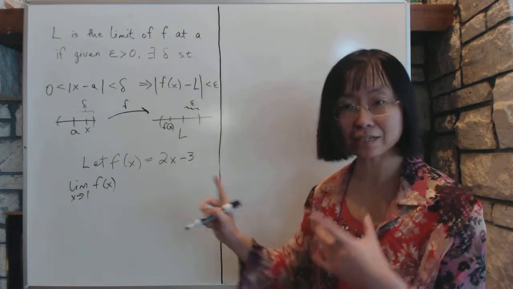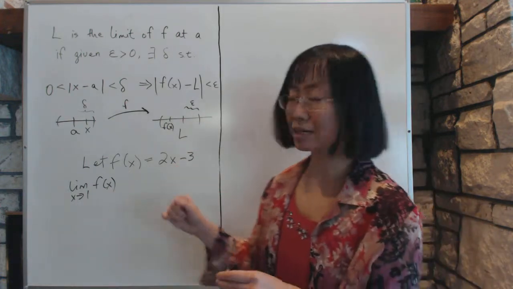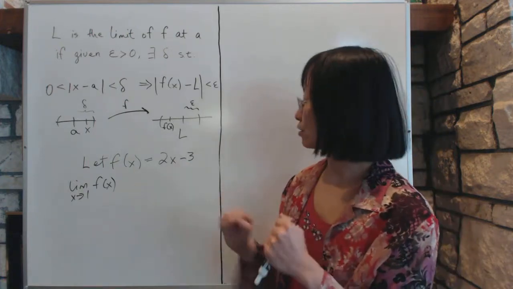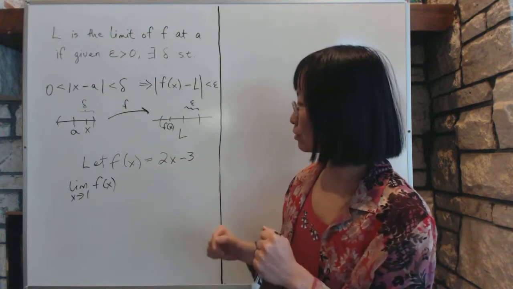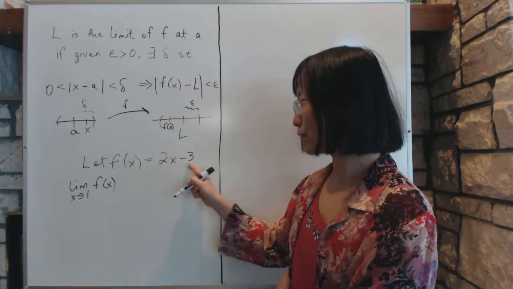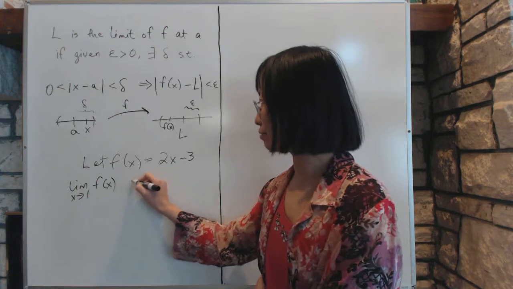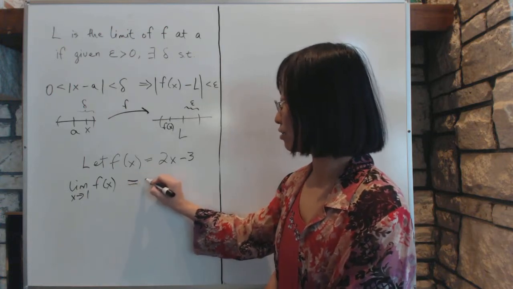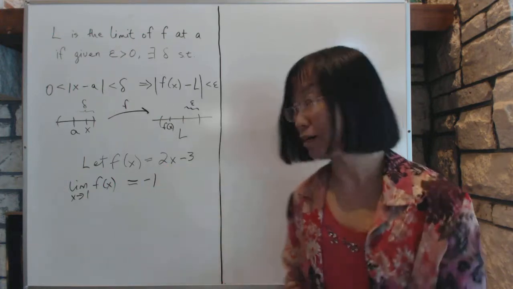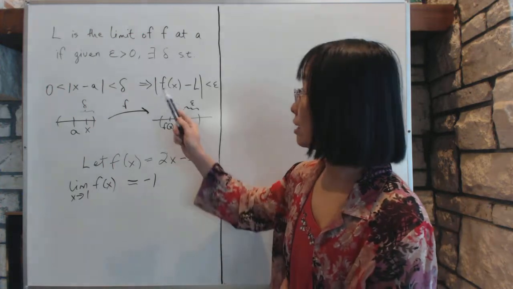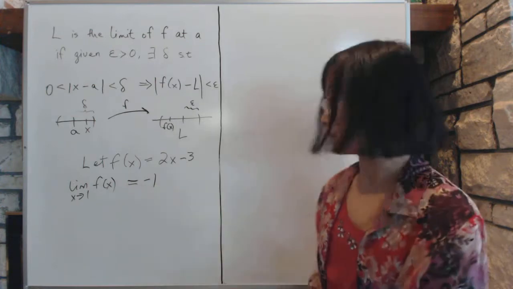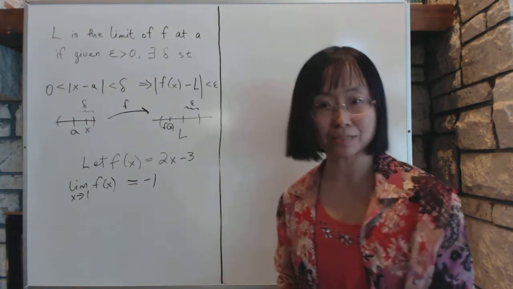Now, as x is very, very close to 1, if you imagine something like 1.001 or 0.999, that's all close to 1. What is this thing going to be close to? Well, just by looking at it, you know that when x is almost 1, this is almost 2 minus 3. So the whole thing is going to be almost negative 1, depending on how close it is. And you know by intuition that the closer x is to 1, the closer this whole thing is going to be to negative 1. So in mathematical language, we say the limit of f of x as x approaches 1 is equal to minus 1. However, that argument I just presented isn't good enough.